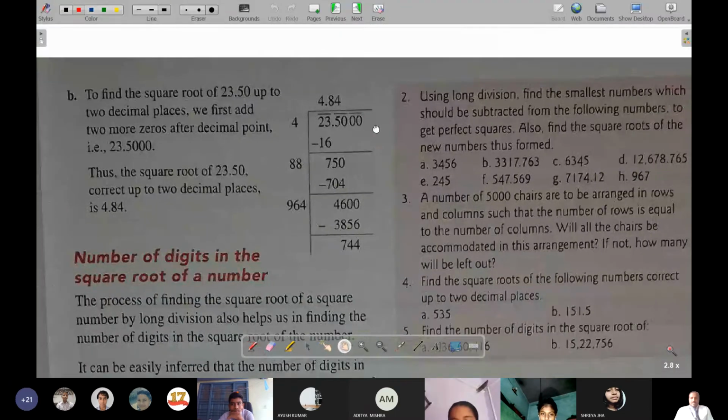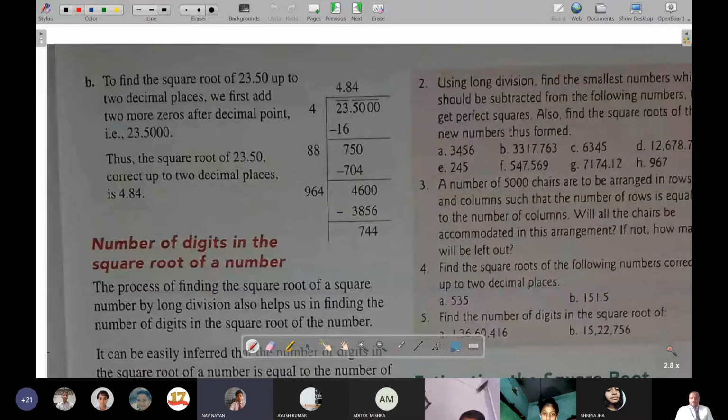Sir, up to what decimal number can it be asked? Generally it asks up to 2, or it can be up to 4 also. Highest 5, sir, no? 4, 5, yes, not more than that. Easy only, sir. Yes.